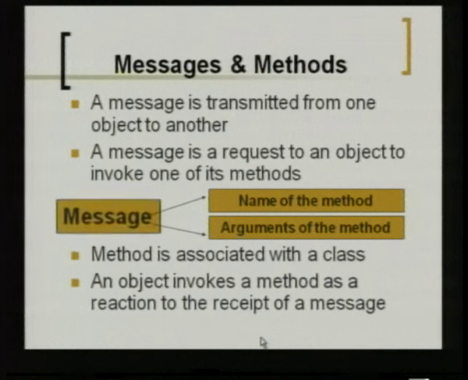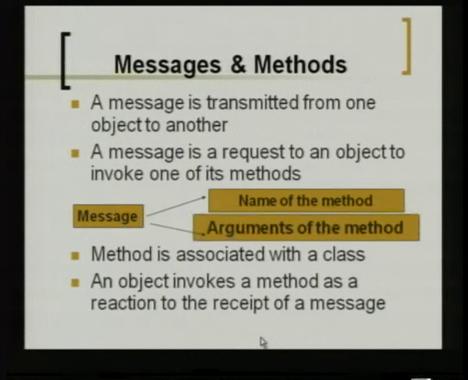Generally, one object communicates with another, requesting it to do something in response to its message. So, a message, what does it contain? It contains the name of the method and the arguments of the method. So, from this itself you can find out that a method is similar to a function. Like a function has a name and some arguments, we have seen about the formal and actual arguments in a function. So, similarly a method is also identified by name with some features or some characteristics that are to be sent to it.